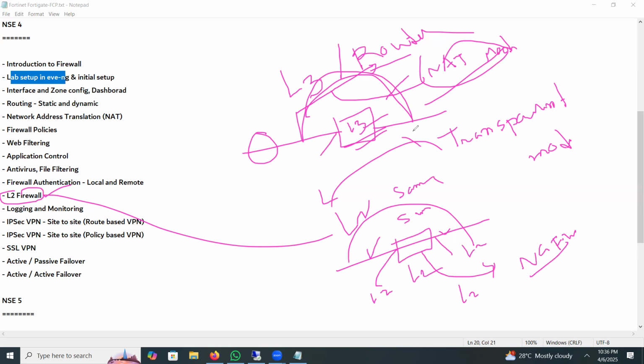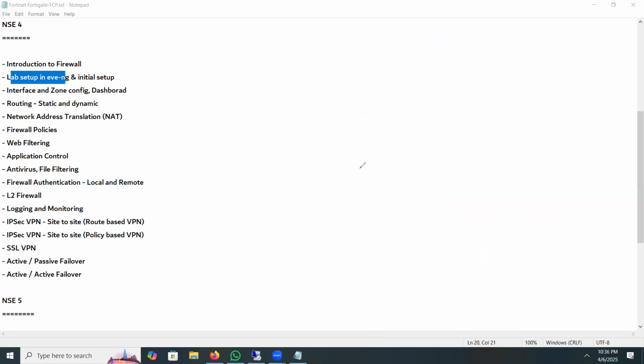This is your layer 3, where you can assign IP. This is layer 2, where we will not assign IP, like a switch. But here we can enable all the next generation firewall features. Where can it basically be used?